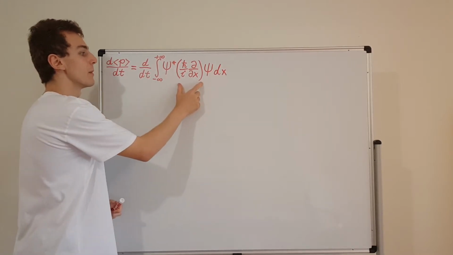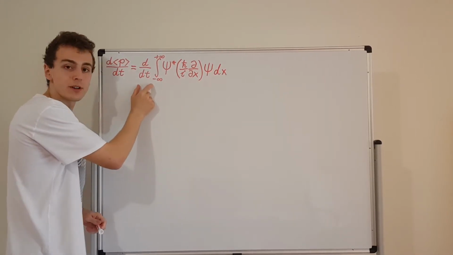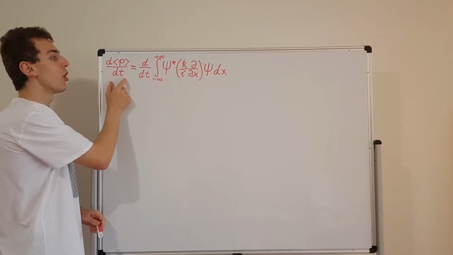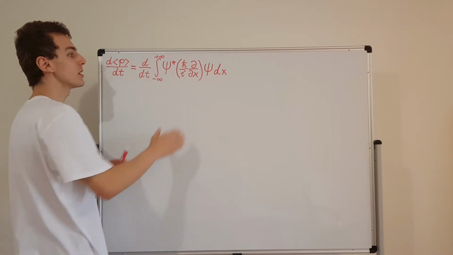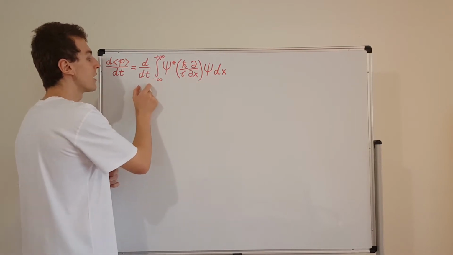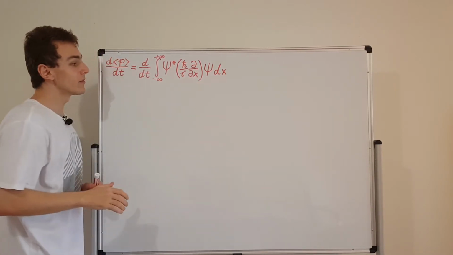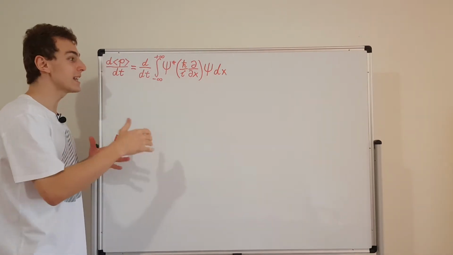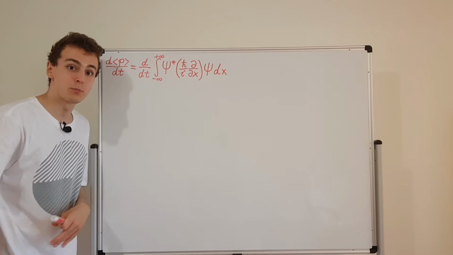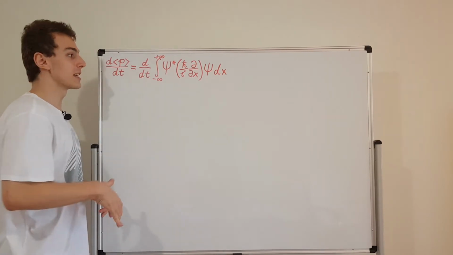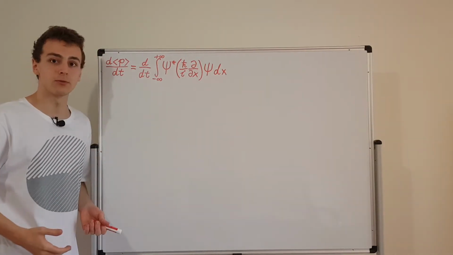This over here is the momentum operator, and we have a time derivative because we're taking the time derivative of the expectation value of the momentum. So let's rearrange this and move the time derivative inside. We've done analogous things to what we're about to do in previous videos, so make sure you watch some of the previous videos in this playlist so you can get a sense of where this is coming from.